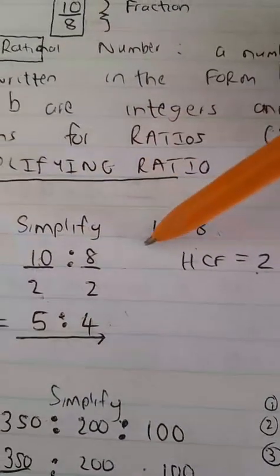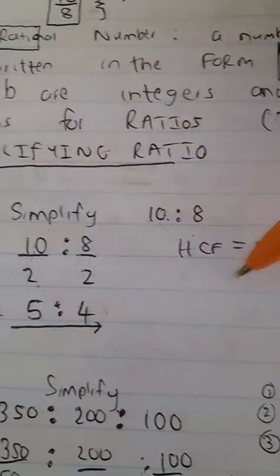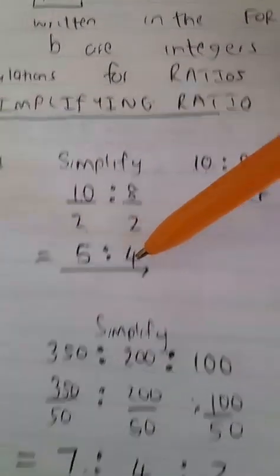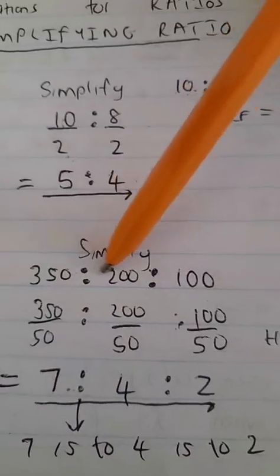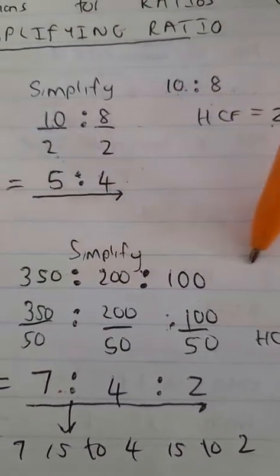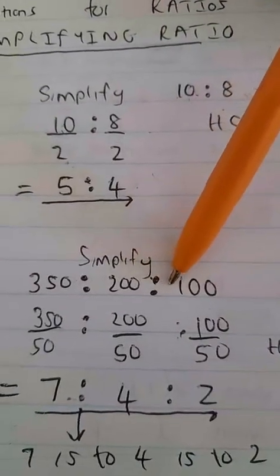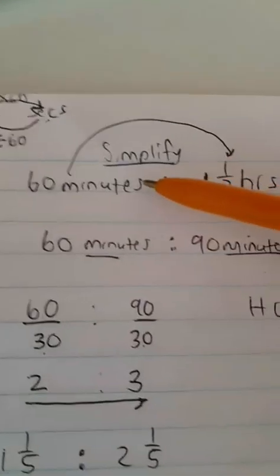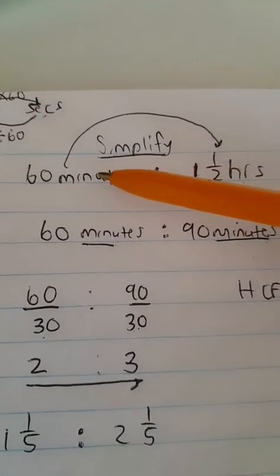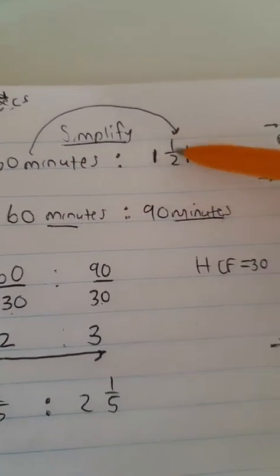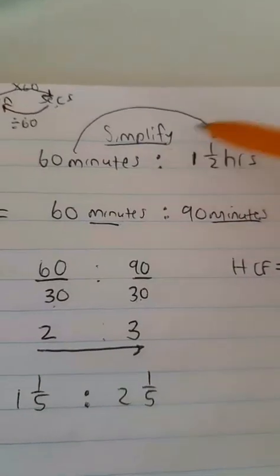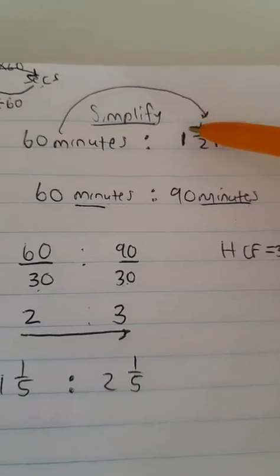We first did a simple one where we were given the whole numbers. No problem, we just find the highest common factor and simplify. Then I gave you another ratio where the numbers were a bit bigger, and we did the same thing. The whole numbers are there, no problem. Then we just came from an example where we have a whole number, but we need to convert one of the quantities in our ratio and then simplify accordingly. Now look at this one.